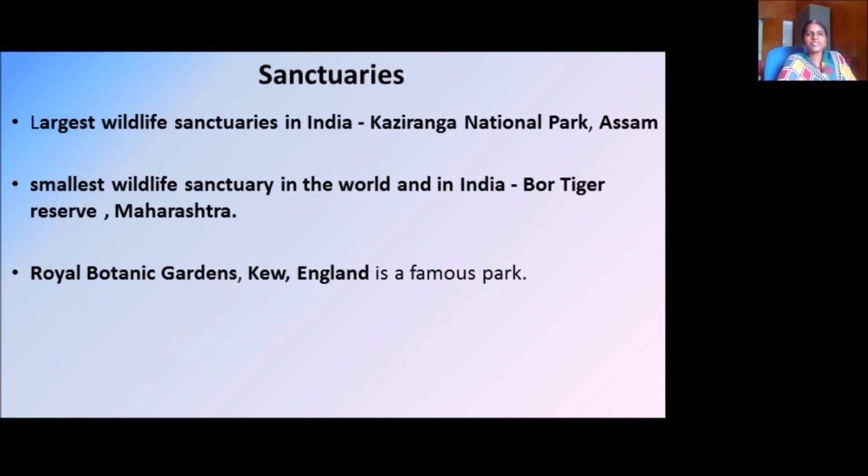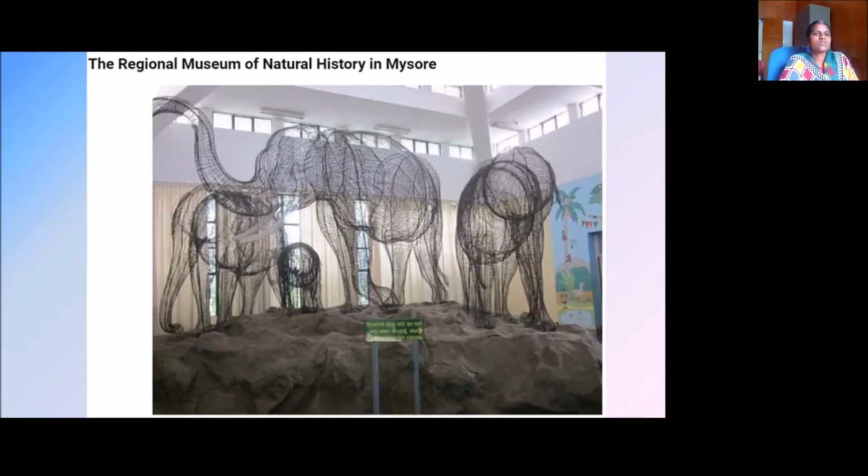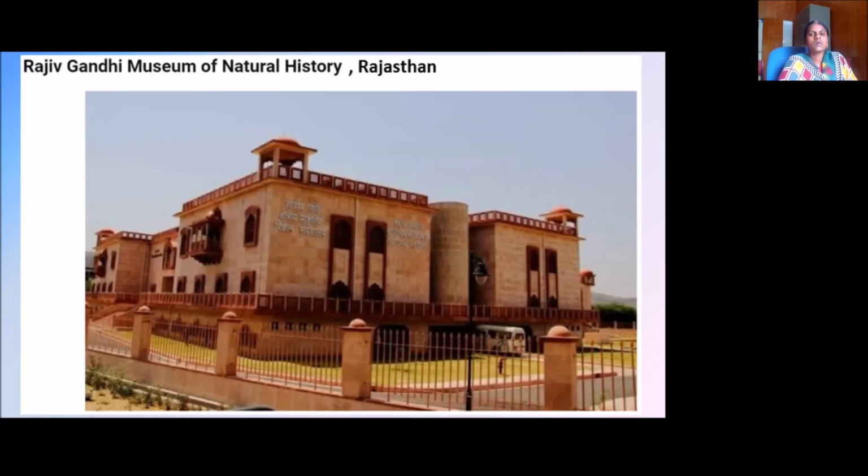There are many sanctuaries. The largest wildlife sanctuary in India is Kaziranga National Park, located in Assam. The smallest wildlife sanctuary in the world and in India is Bor Tiger Reserve, located in Maharashtra. The Royal Botanical Gardens, Kew, England is a famous park. This is the Regional Museum of Natural History of Mysore. There are many pictures which show the locations of these sanctuaries and museums.